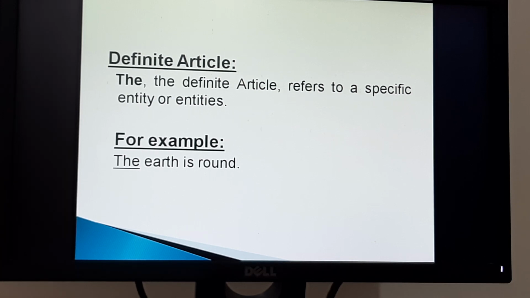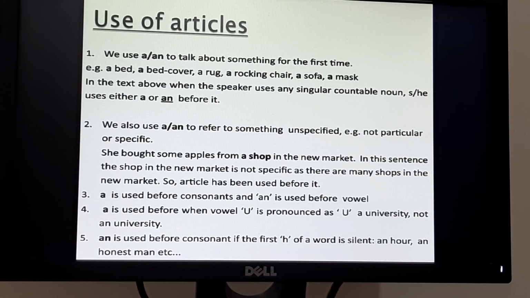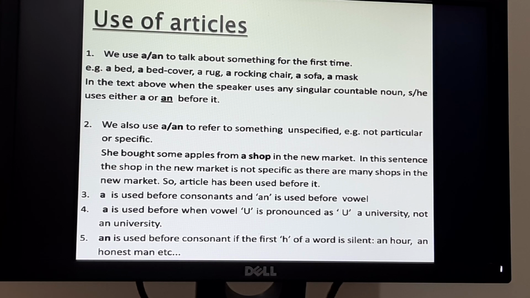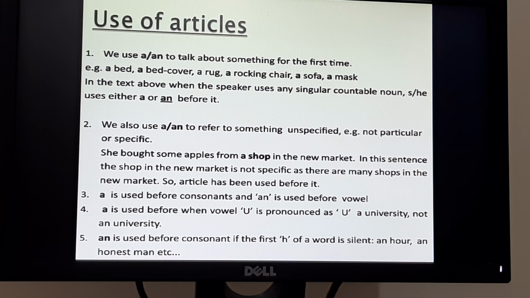Okay, then my dear students, I will discuss the use of articles now. Number one, we use a or an to talk about something for the first time. Example: a bed, a bed cover, a rug, a rocking chair, a sofa, a mask. In the text above, when the speaker uses any singular countable noun, he or she uses either a or an before it.